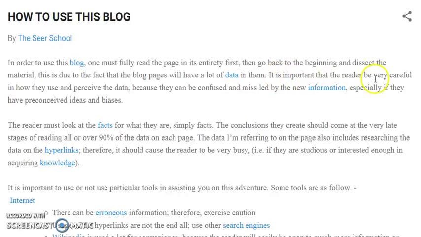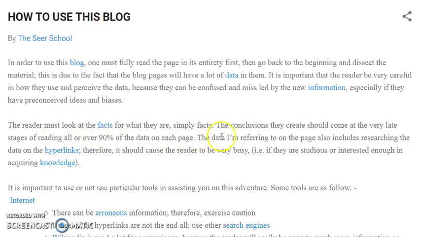It is important that the reader be very careful in how they use and perceive the data, because they can be confused and misled by the new information, especially if they have preconceived ideas and biases. The reader must look at the facts for what they are, simply facts. The conclusions they create should come at the very late stages of reading all or over 90% of the data